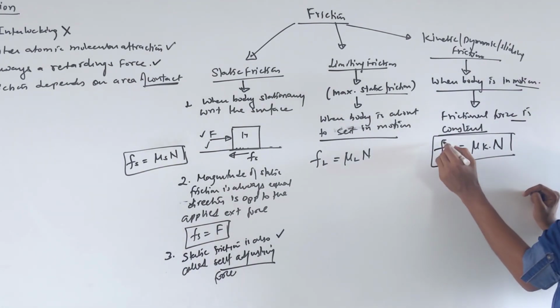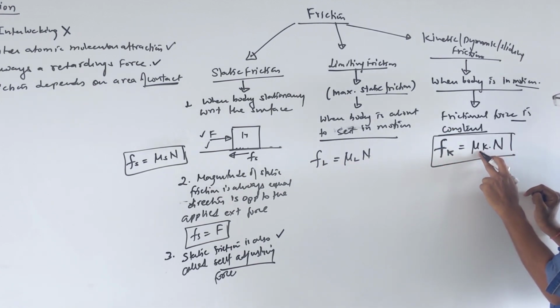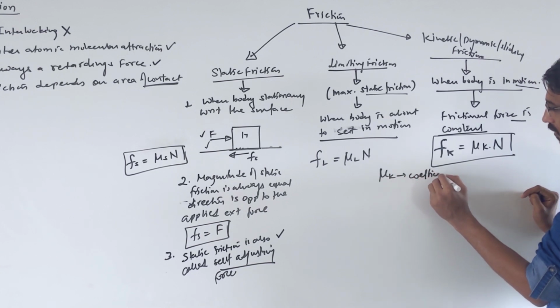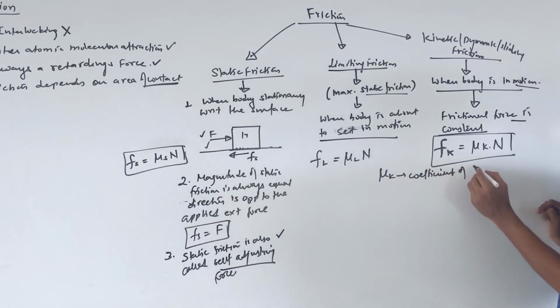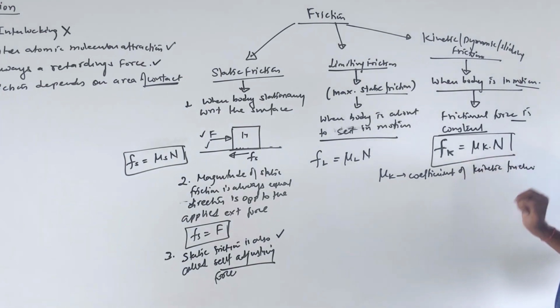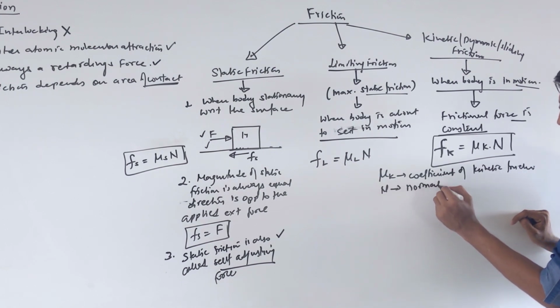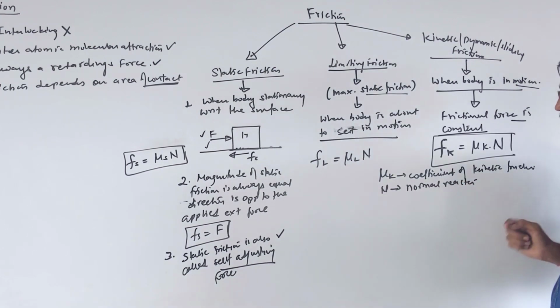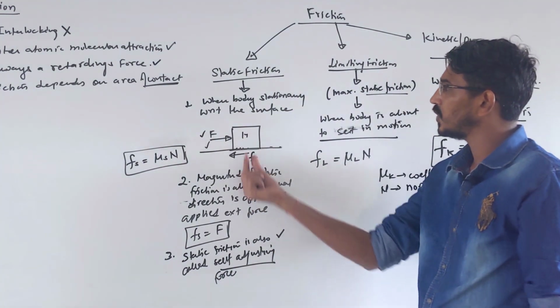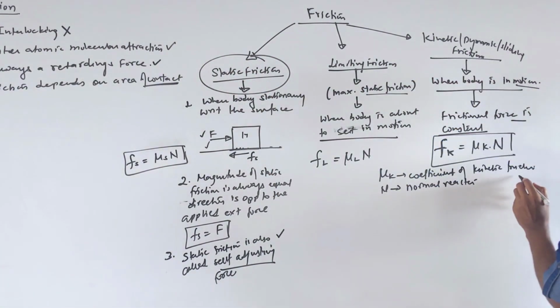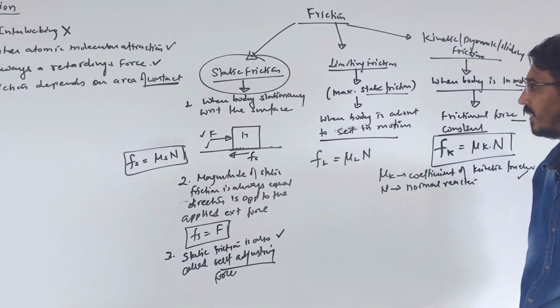So this is the formula. Yes. The kinetic frictional force is simply equal to mu_k. It's called the coefficient of kinetic or dynamic friction. Okay, kinetic friction. It's a constant, we know. Yes, N is the normal reaction. So we see that in reality, this static friction force does not depend on the normal reaction, but this one depends on the normal reaction. We will see in the cases.